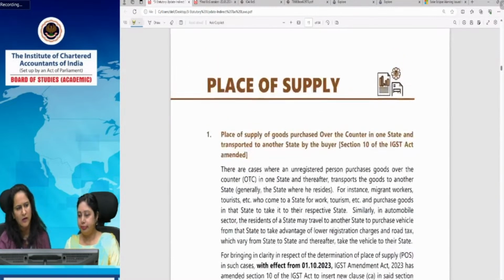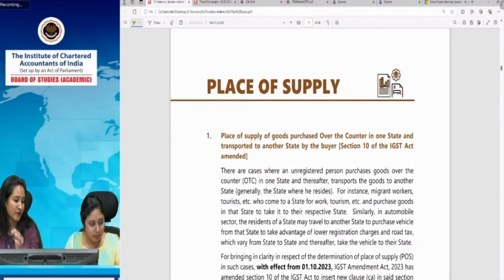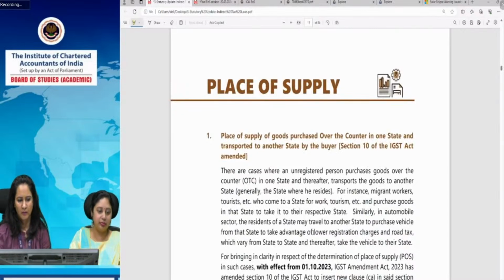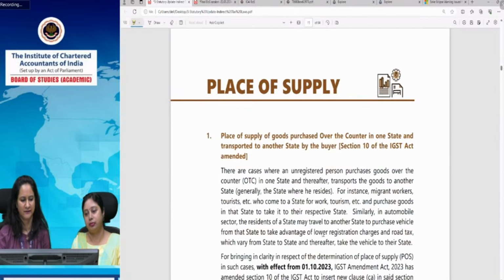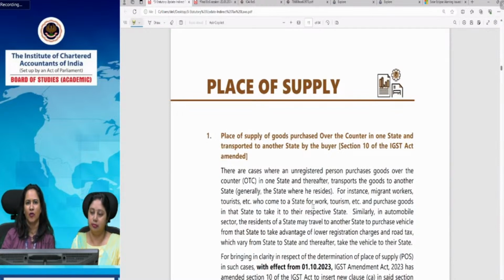Okay. Now let's take another amendment, another important topic, in fact, place of supply. Place of supply of goods purchased over the counter in one state and transported to another state by the buyer, what would be the place of supply in that case? Section 10 of the IGST Act, as we have already discussed, all the provisions of place of supply are governed by the IGST Act. This is an important thing to note: even if you wish to quote the act in your examination, all the other provisions are governed by the CGST Act, but in case of place of supply, you need to quote a section of the IGST Act, not the CGST Act.